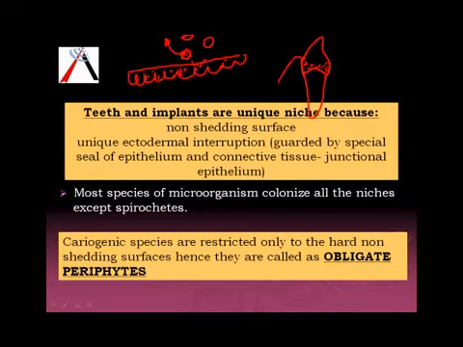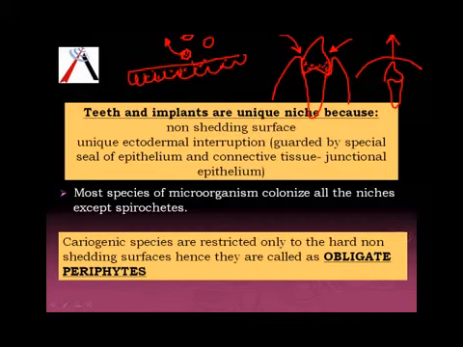One more important point is that teeth and implants cause a natural breach in the epithelium. Normally the intact epithelium is broken by the teeth, and this breach makes these areas more susceptible to bacterial attack. So these are the two unique features of teeth and implants, or hard tissues you can say: they have a non-shedding surface and they have unique ectodermal interruptions.